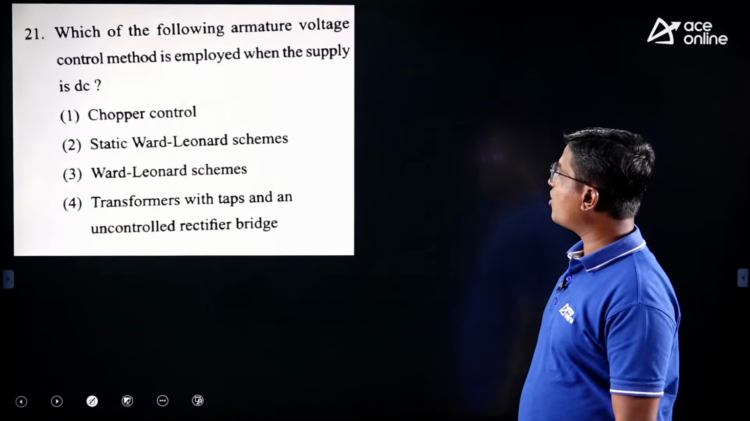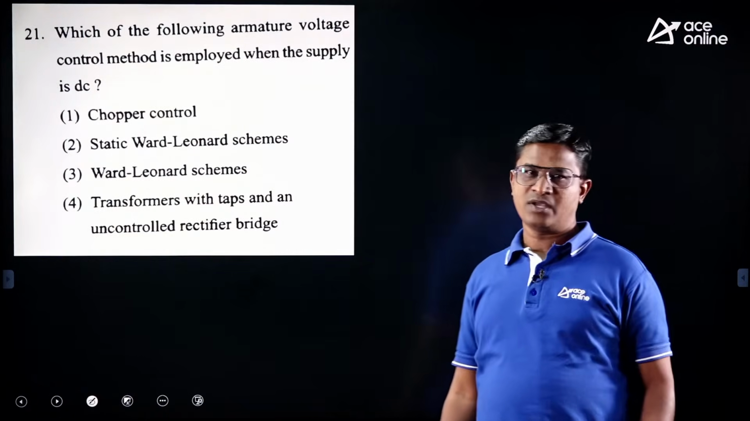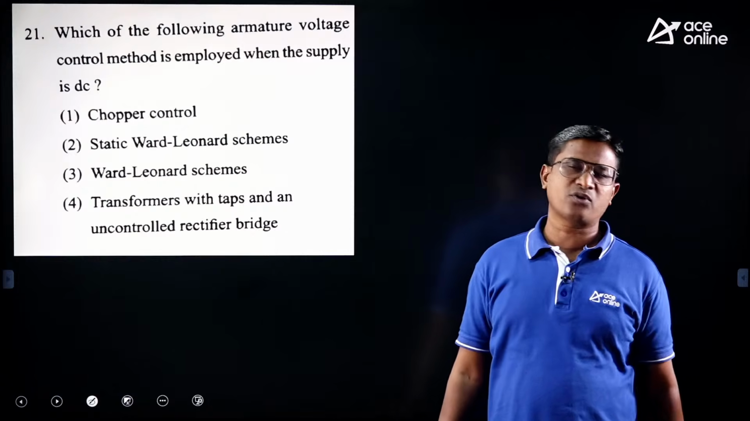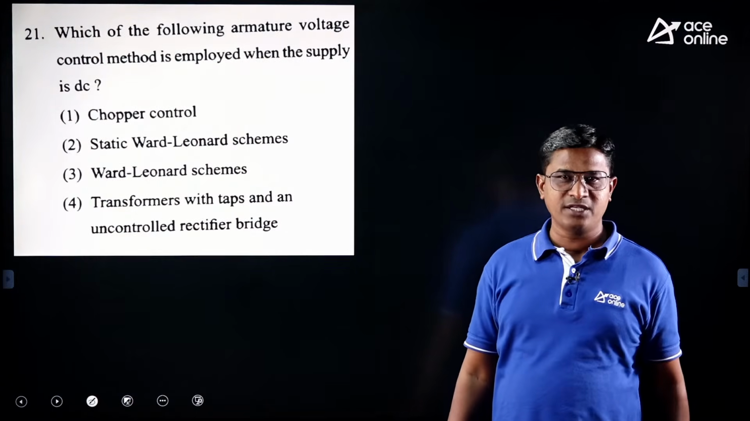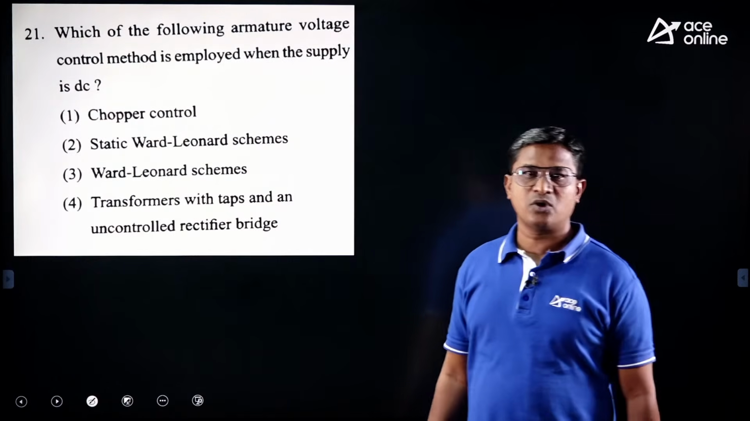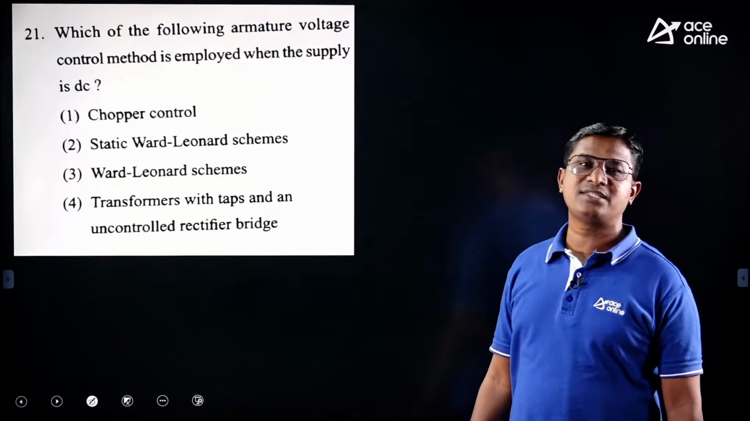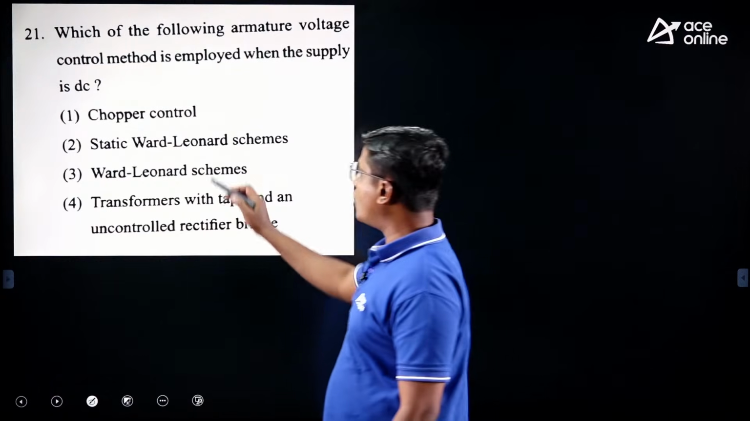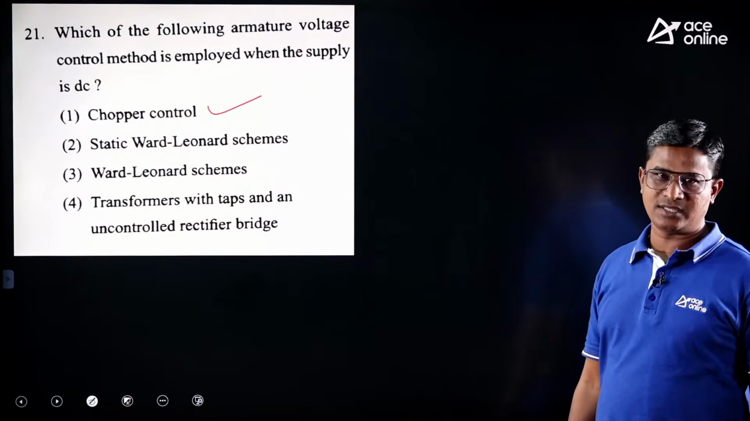Next, which of the following armature voltage control methods is employed when the supply is DC? When the supply is DC, in order to control the armature voltage, that is the DC voltage we want as an input to our motor, which converter converts DC to variable DC? Yes, chopper control. The chopper converts fixed DC to variable DC.